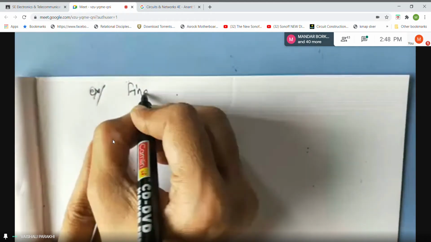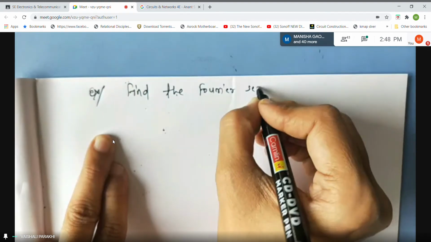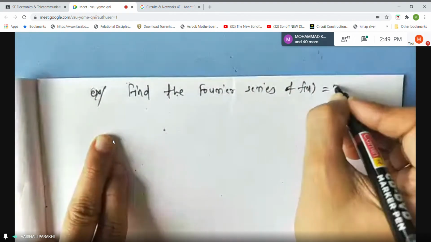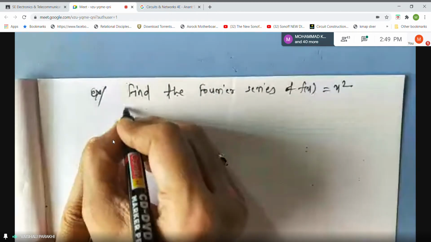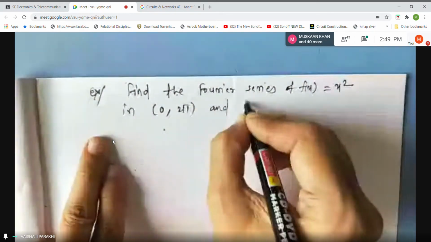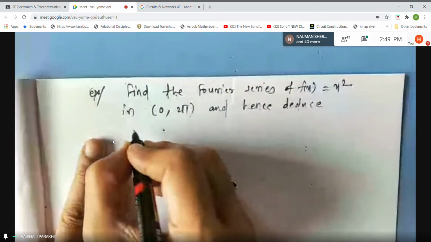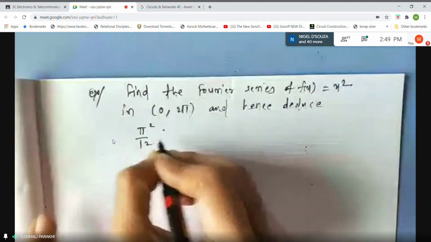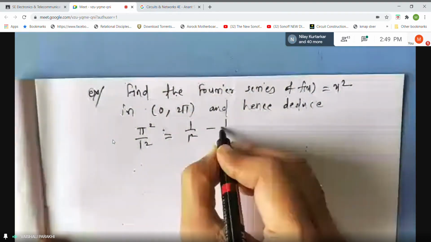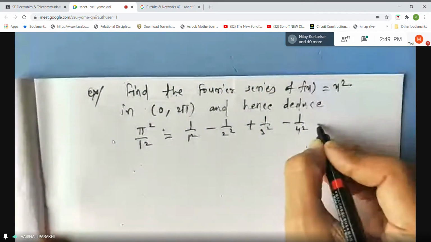Find the Fourier series of f of x equal to x square in the interval 0 to 2 pi, and hence deduce pi square by 12 is equal to 1 by 1 square minus 1 by 2 square plus 1 by 3 square minus 1 by 4 square and so on.